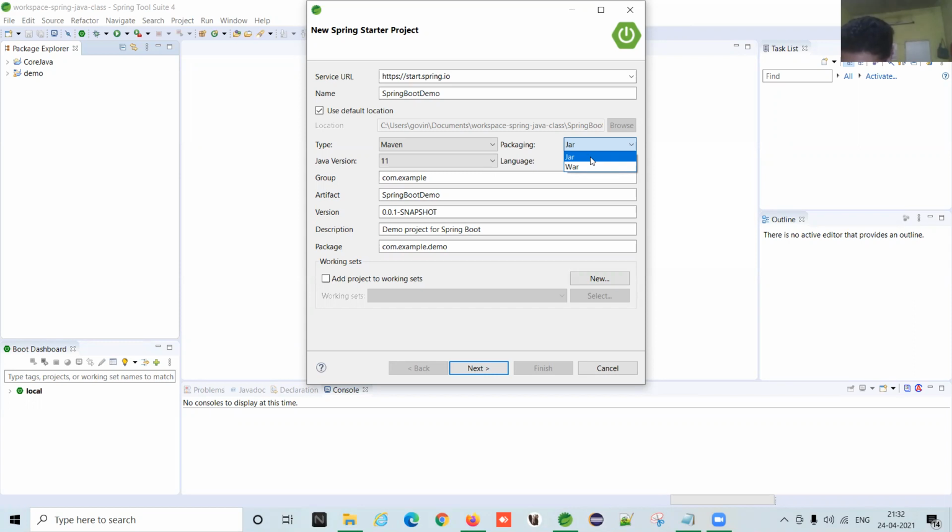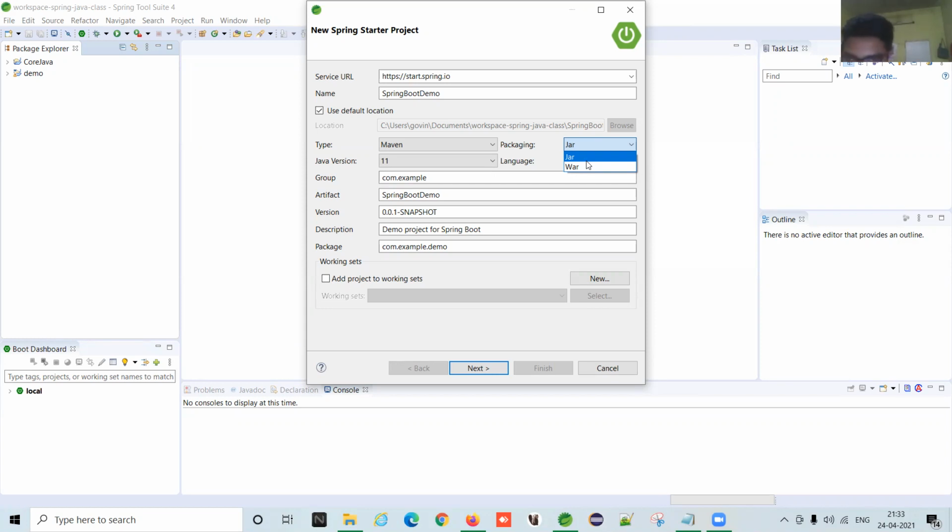Yes, sir. But as I said, whatever I'm saying about these two, jar file and war file, I'm going to conflict it myself. How? War file means web application. Jar file means core Java application.